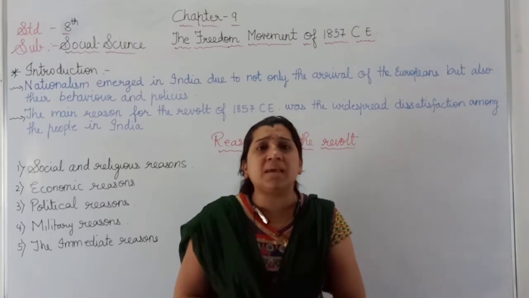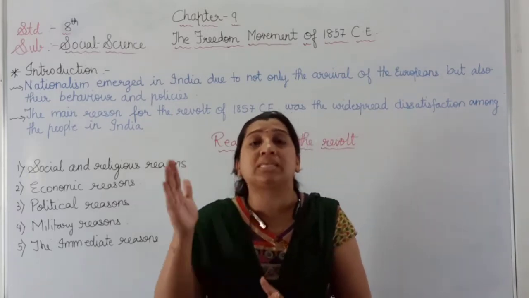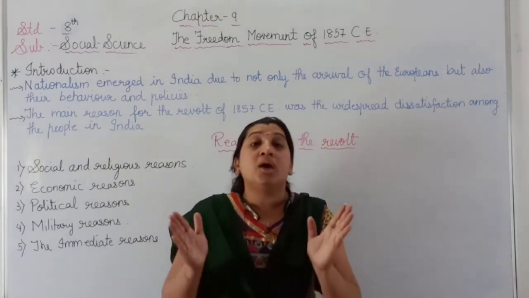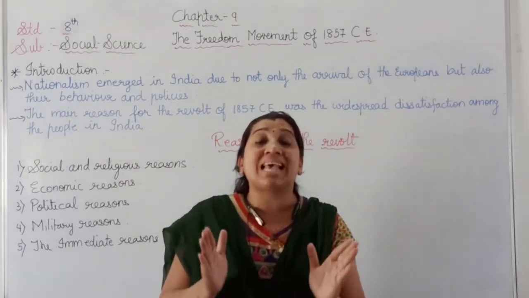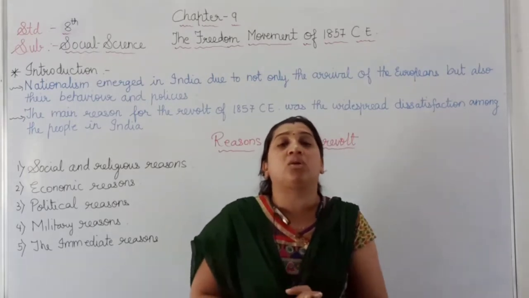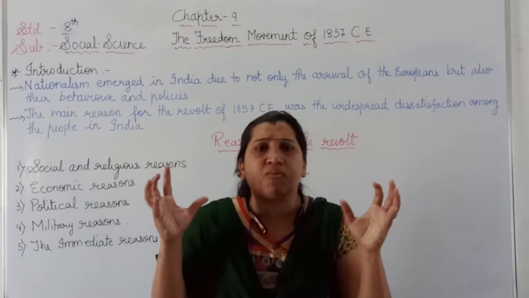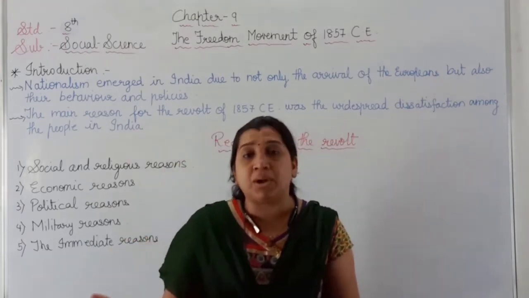Now it is noted that there was a vast difference between the salary of the British soldier and the Indian foot soldier. The Indian foot soldier was getting 7 rupees per month, while the British soldier was getting 150 rupees per month. There was a vast difference in the salary of the Indian soldiers and the British soldiers.